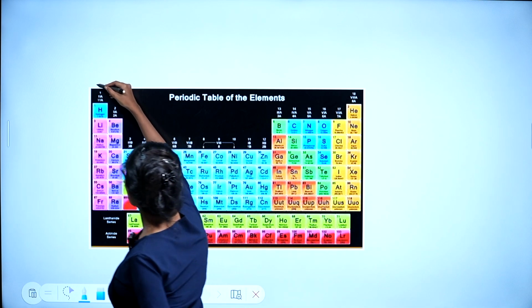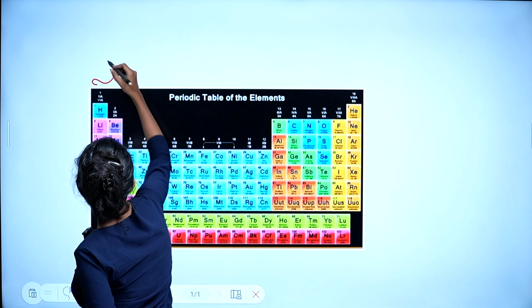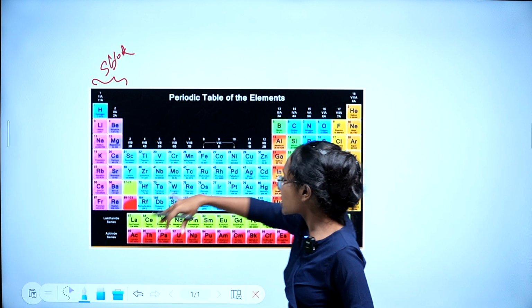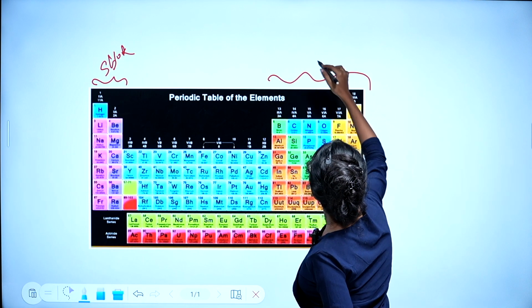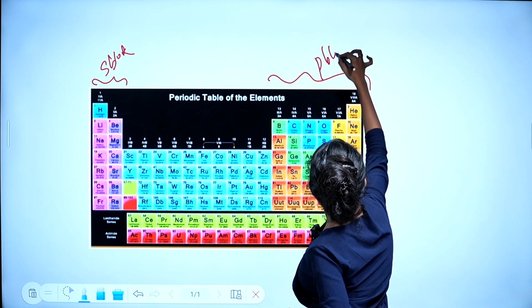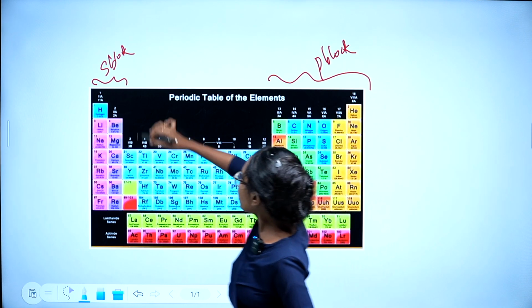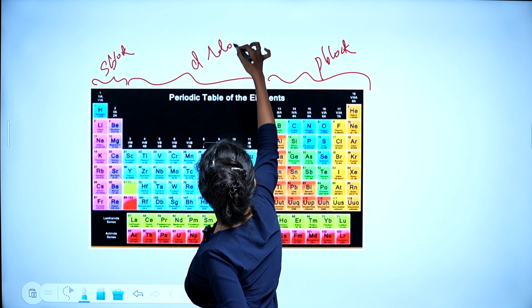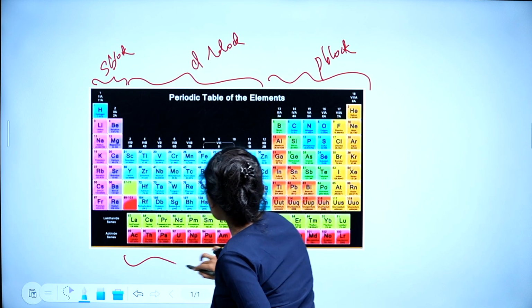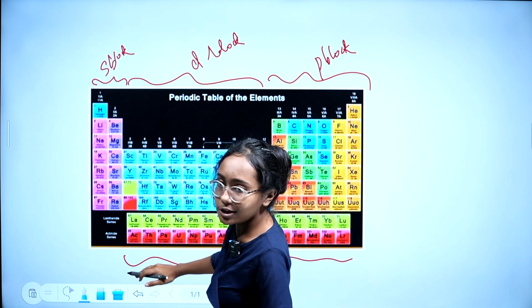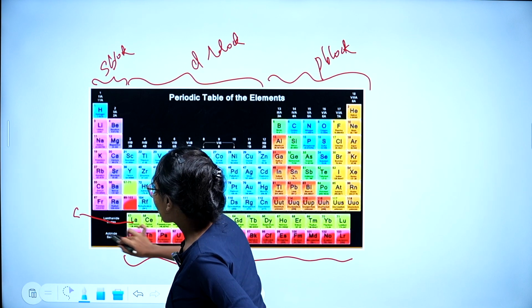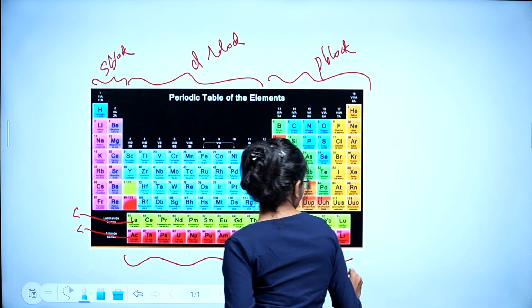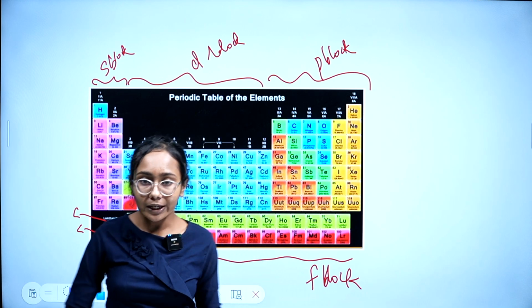The first two groups are called the S block. The 13th to 18th groups are called the P block. And the 3 to 12 groups are called the D block. And the last, the lanthanoids and actinoids. This is lanthanoids and this is actinoids. They are called the F block. Okay, that's clear.